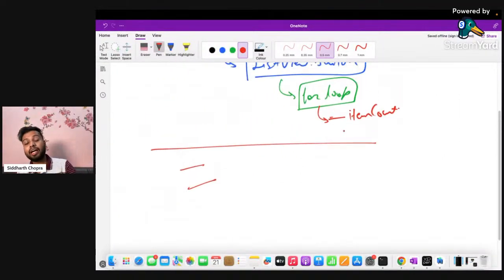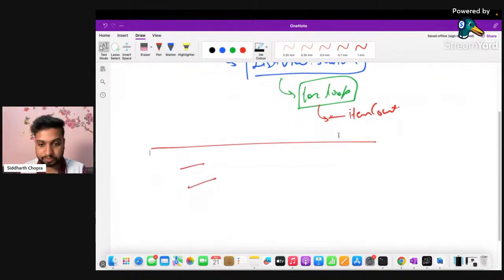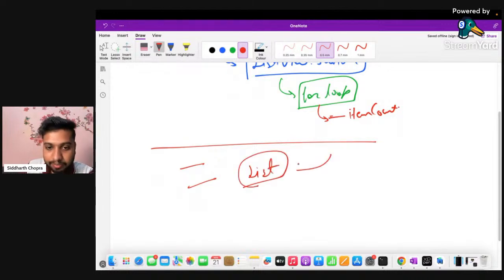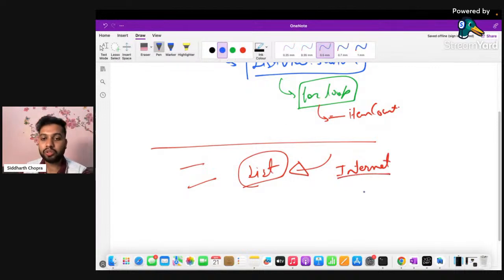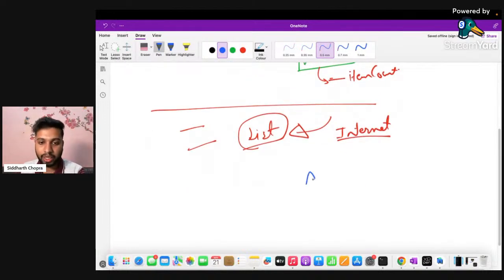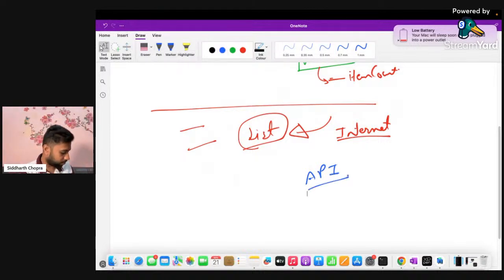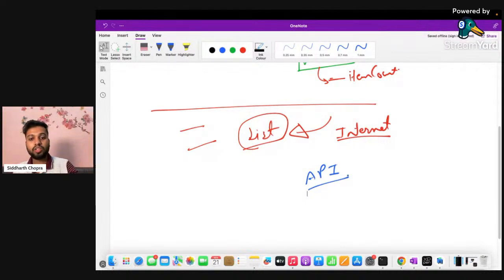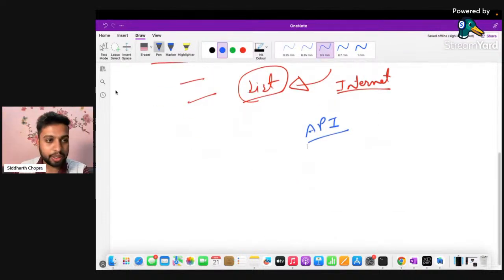Okay, so now what we want is, instead of manually adding the items to the list, I want these list items to be fetched from the internet. And how we are going to do that is by API. Just a minute. Oh, laptop battery is low. Okay. So API.